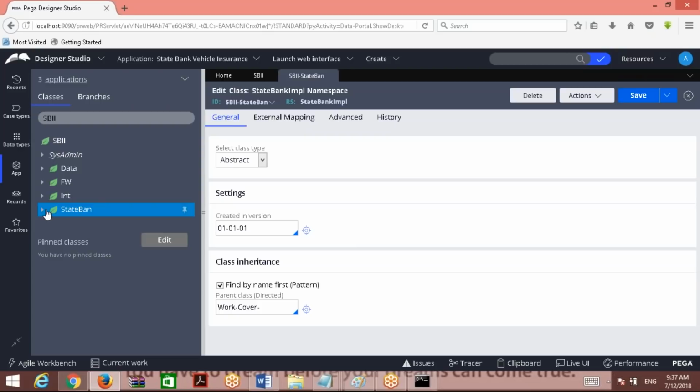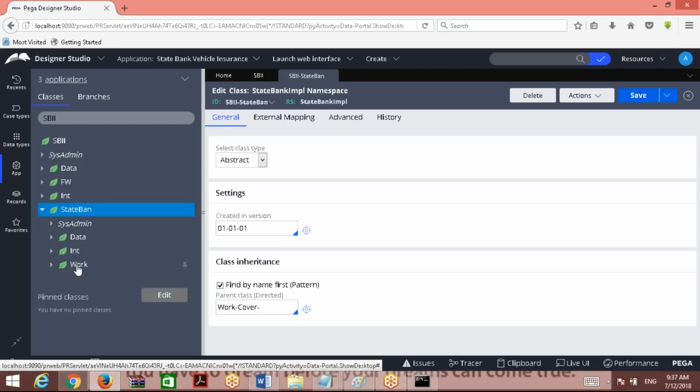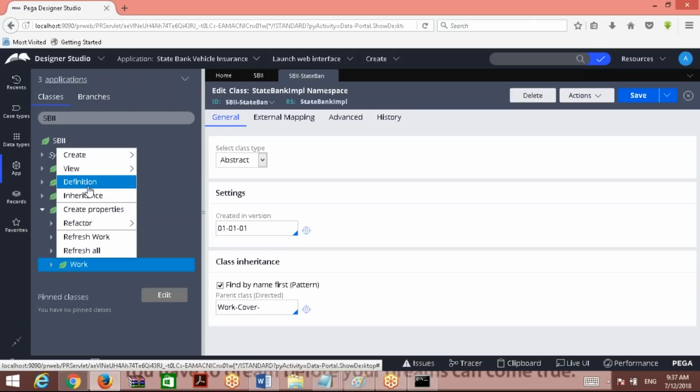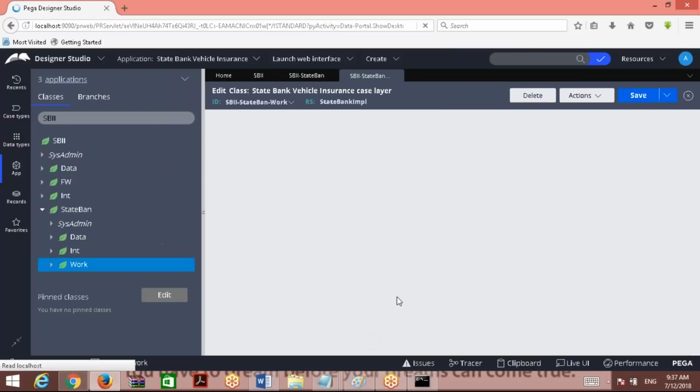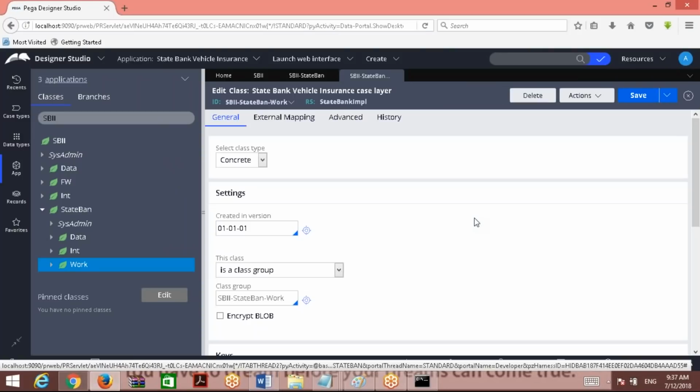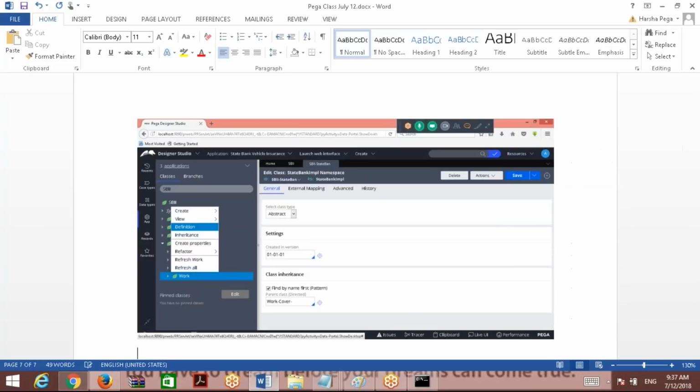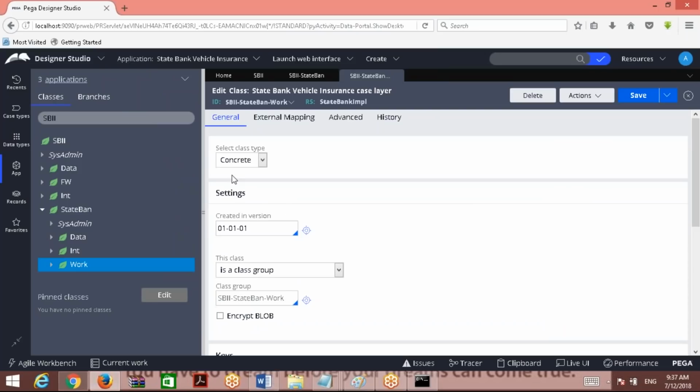Okay, that is what. If you expand this, the third one, Work. Right click on this and go with definition. And here you go. There won't be any practicals for you till the next 2 days. Not much practical. Just understanding is most important. Basics. Now what type is it? It is created as concrete, the same way we have discussed Pega has created. So the class name is SBI State Bank Work.